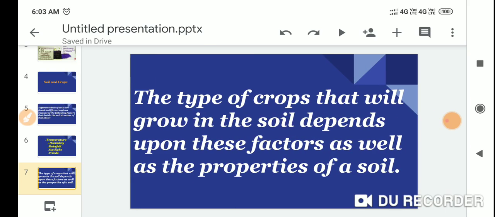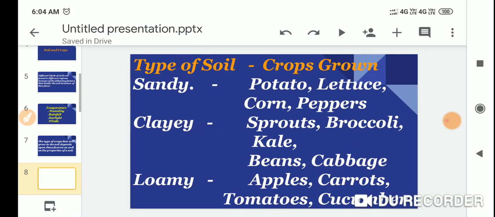The type of crop that will grow in the soil depends upon these factors as well as the properties of the soil. The type of soil and crop grown.